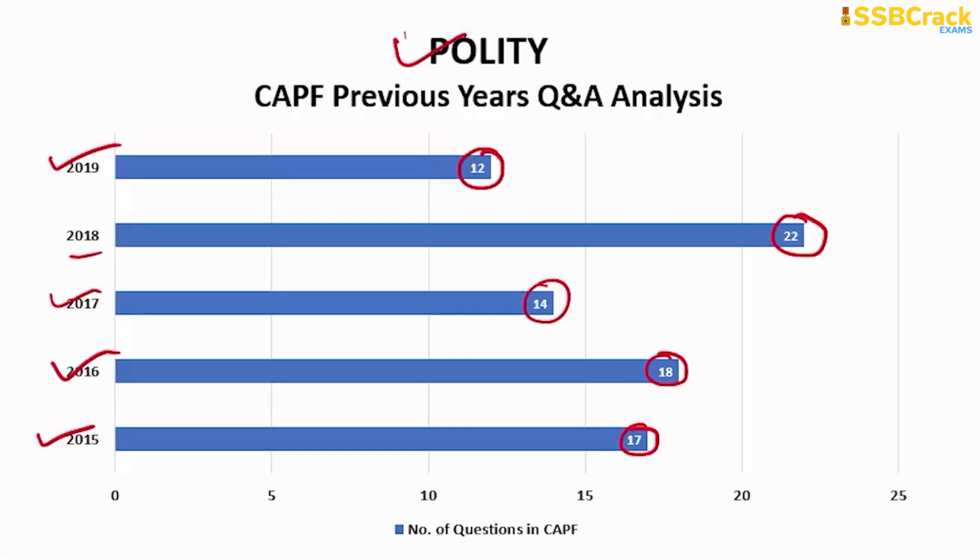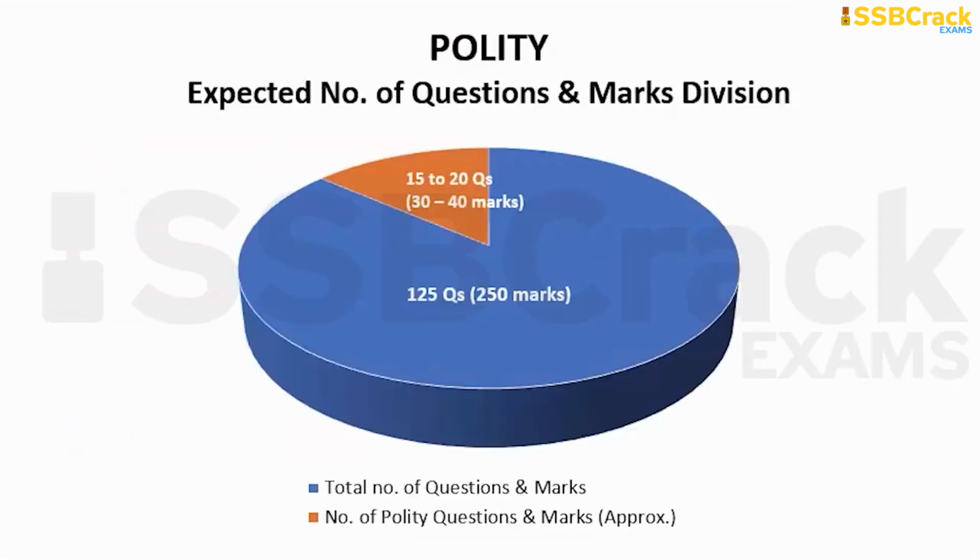So you can easily analyze the importance of the polity section. And you can clearly see you can expect 15 to 20 questions, which is a very huge number. And polity consists of a huge portion of your paper. If you're preparing well in the polity section and if you have a clear knowledge about the country's political system, constitution, social system, public administration. Also, there are questions from the philosophy, features of the Indian constitution, and some questions from the political sciences. So if you are very strong in this, you can easily score 30 to 40 marks from the polity section.